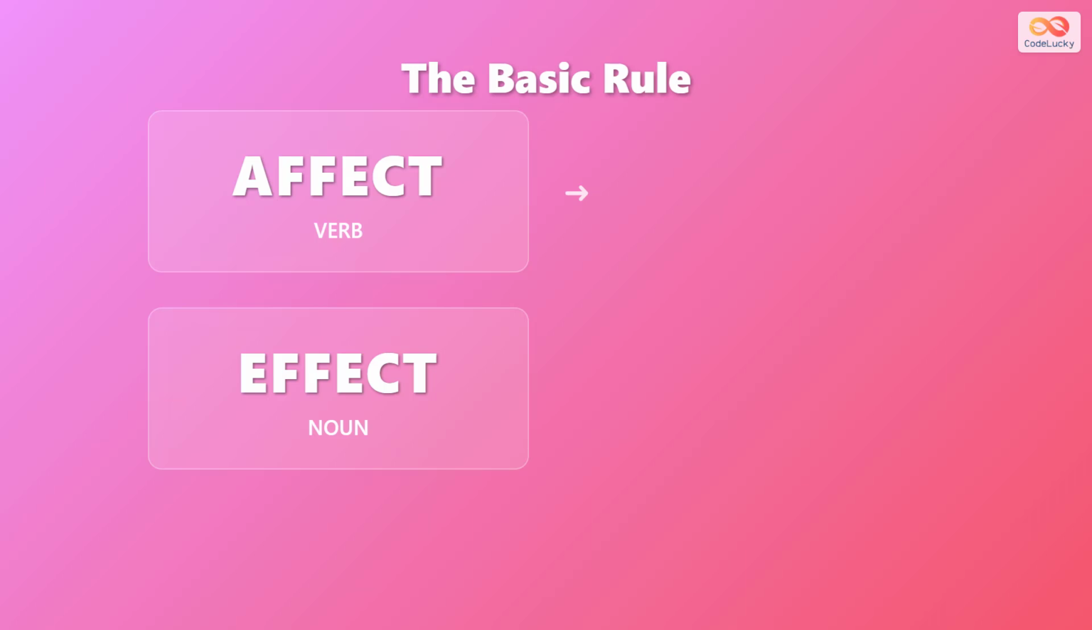Here's the fundamental rule that will help you remember. Affect is a verb and effect is a noun. A verb is an action word, something you do. A noun is a thing or object. So whenever you need an action word, use affect. Whenever you need to talk about a result or outcome, use effect.